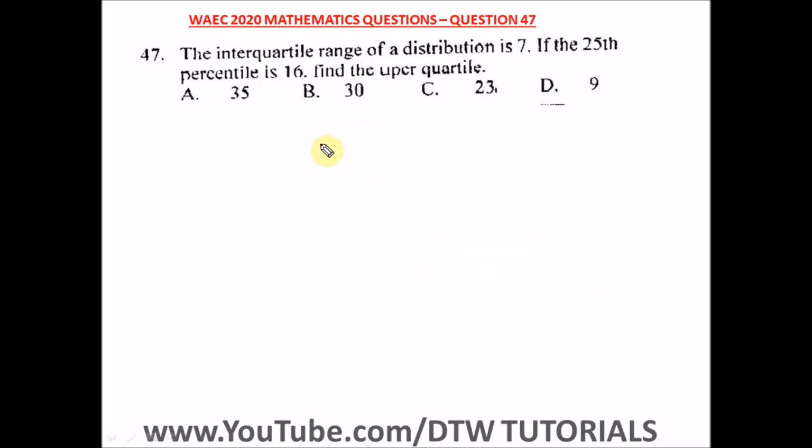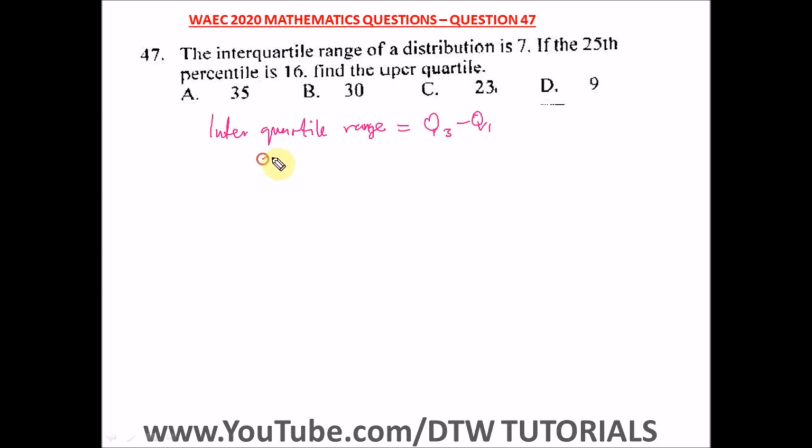Question 47 of the WAEC 2020 Mathematics Past Question. It says the interquartile range of a distribution is 7. If the 25th percentile is 16, find the upper quartile. What's the interquartile range formula? Interquartile range is equal to Q3 minus what?